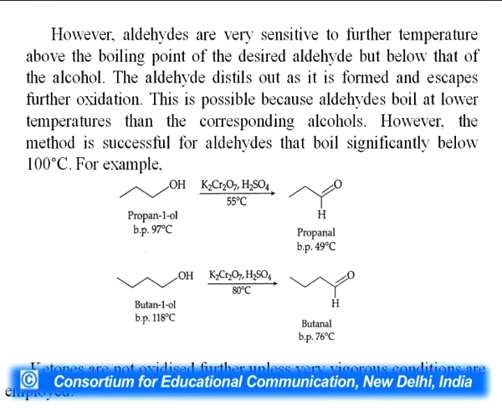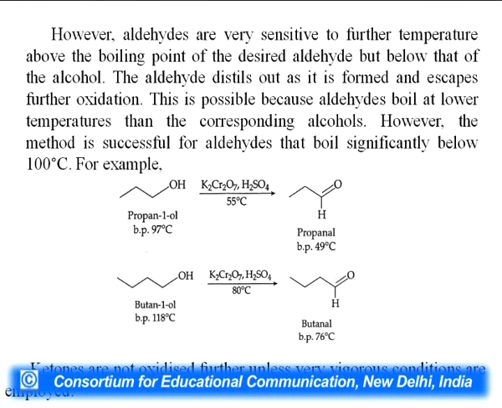Aldehydes are very sensitive to further oxidation, so the temperature is kept above the boiling point of the desired aldehyde but below that of the alcohol. You can see in the reaction that propan-1-ol has boiling point 97 while propanal has boiling point 49. The aldehyde distills out as it is formed and escapes further oxidation. This is possible because aldehydes boil at a lower temperature than the corresponding alcohol, which is also shown in the reaction.